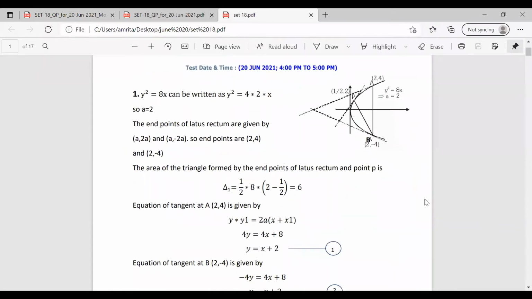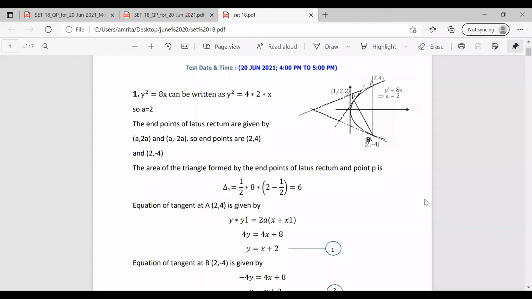So this is the diagram of the question. We are drawing the axis, then we are drawing the parabola. The equation of the parabola is given as y square is equal to 8x. We know that the general equation is y square is equal to 4ax. So 8x, we can write it as 4 into 2 into x. So we got the value of a as 2.